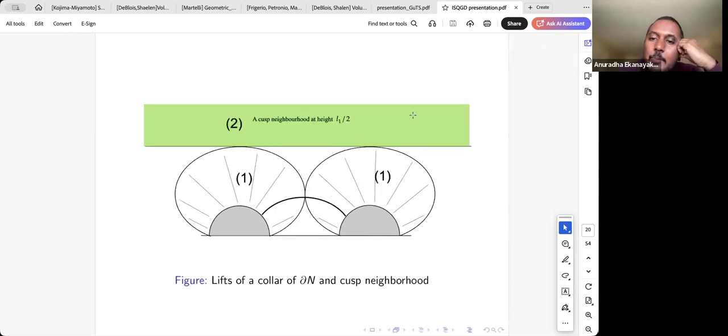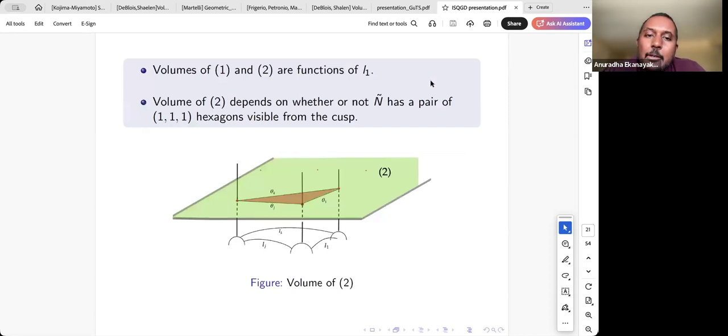Then I have this cusp neighborhood, and I expand it until it hits the collar. This is the second component that contributes to the volume. The volumes of both are functions of L1. The volume of the cusp neighborhood also depends on the type of hexagons we see in the universal cover. This picture is an attempt to show why that's believable.